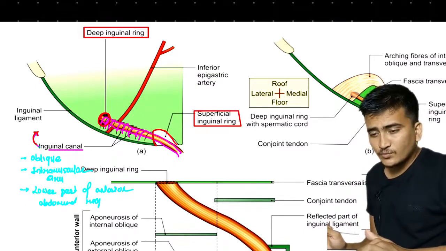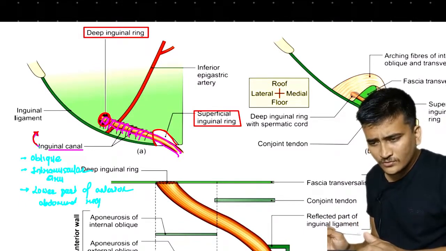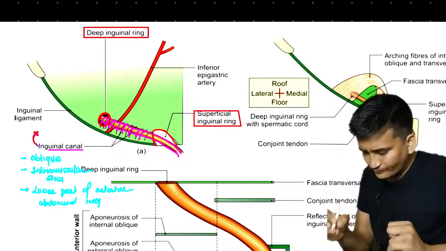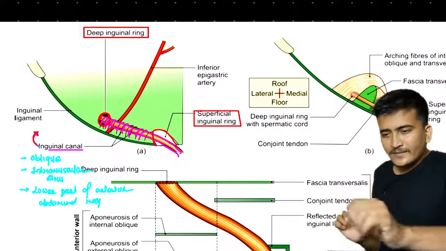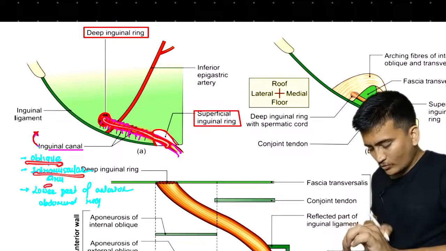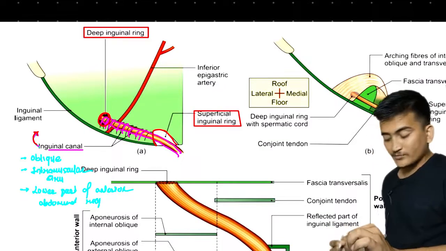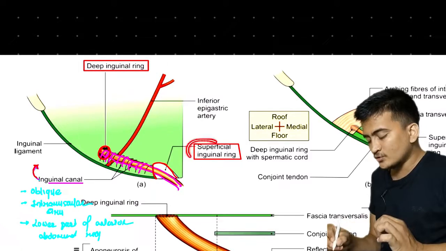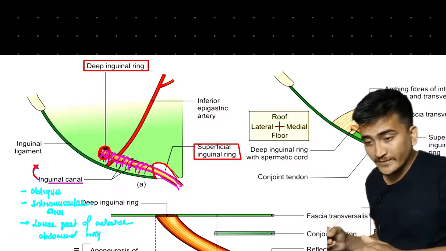So this was a brief discussion about the inguinal canal. What I said right now is that it is an obliquely placed intramuscular structure found in the lower part of the anterior abdominal region, right? And talking about its extent, it extends from the deep inguinal ring to the superficial inguinal ring, right?